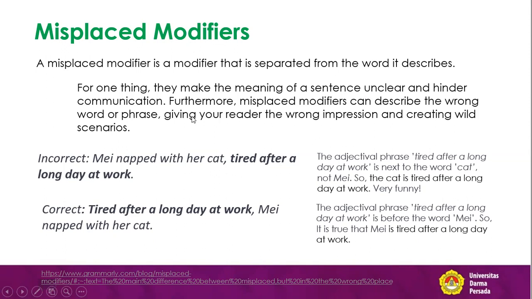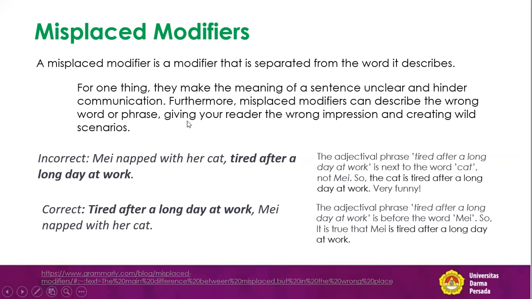Furthermore, misplaced modifiers can describe the wrong word or phrase. If you put it in the wrong position, that will give you the wrong perception about the word. It is supposed to not be modified, but because the position is wrong, you modify a different word.